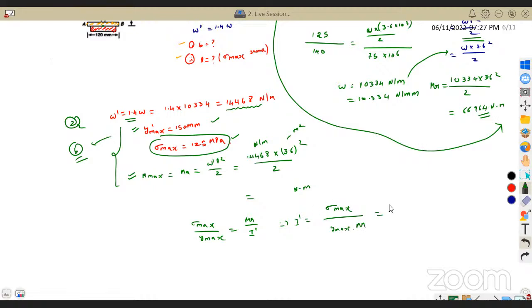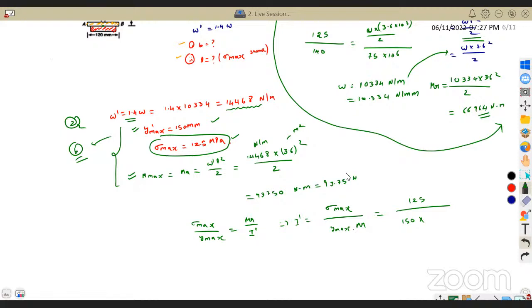Okay, so sigma max value, which we already know, is 125, by y max value 150, and the moment of resistance you will be getting as 93750 Newton meter, which is nothing but 93.75... sorry, I have to multiply with 3.